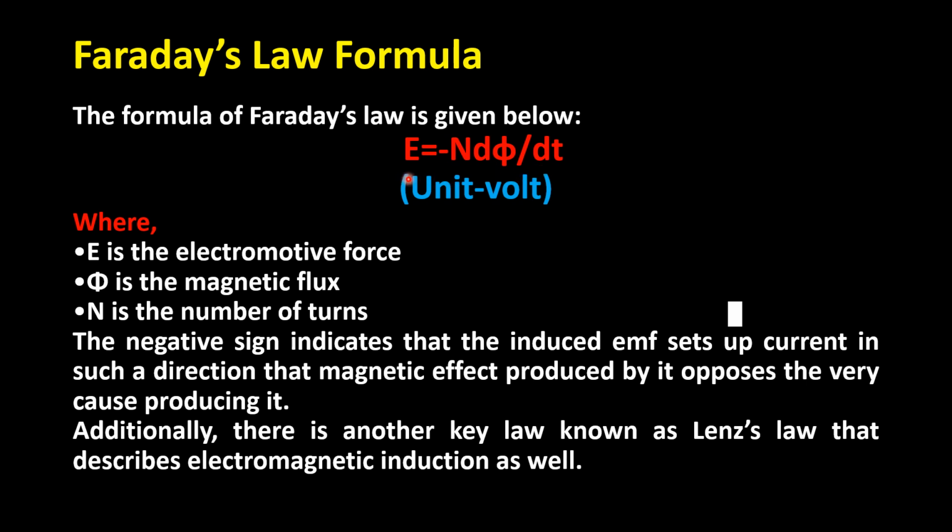So the current produced because of this induced EMF will flow in such a way that it will oppose the cause. It will oppose the rate of change of flux linked with that coil. This opposition to the very cause producing it is stated by Lenz. He was also a scientist and he has given the relation between these two.